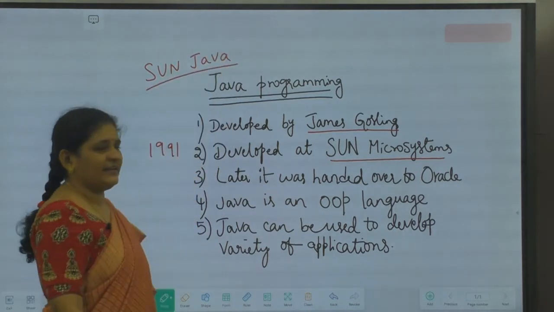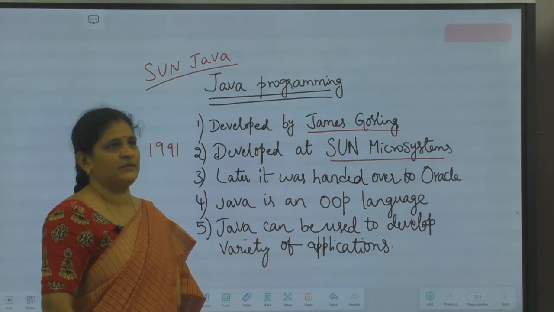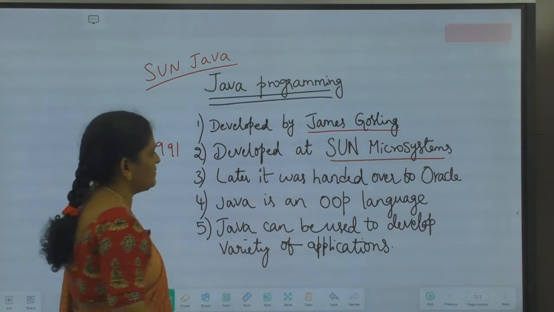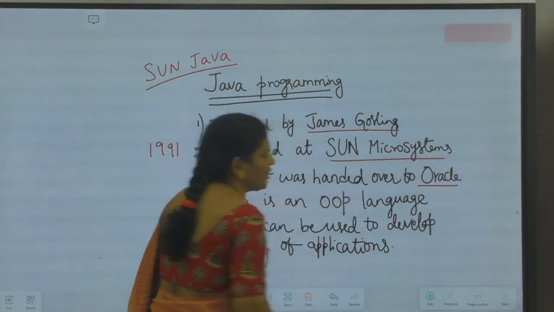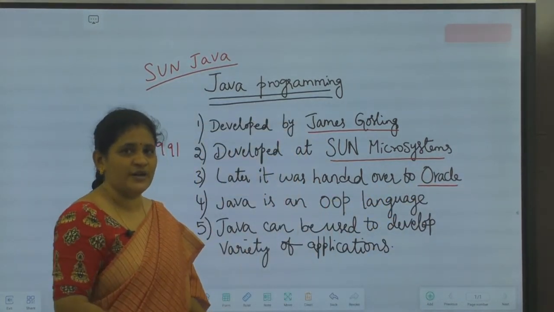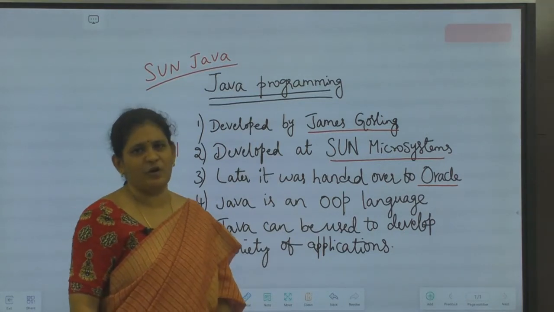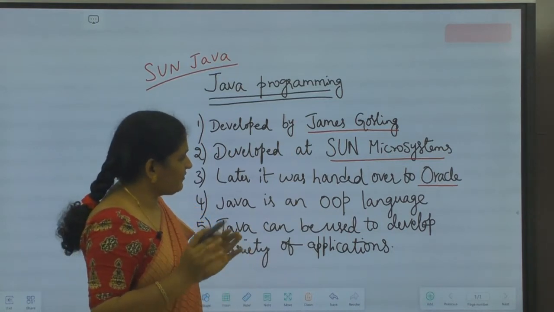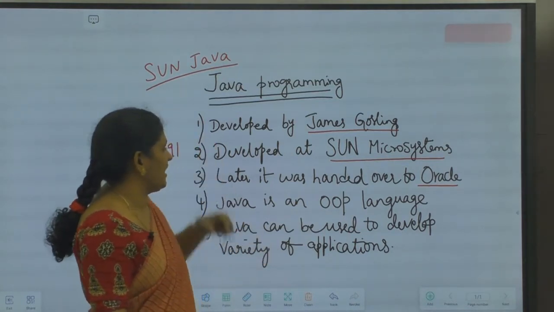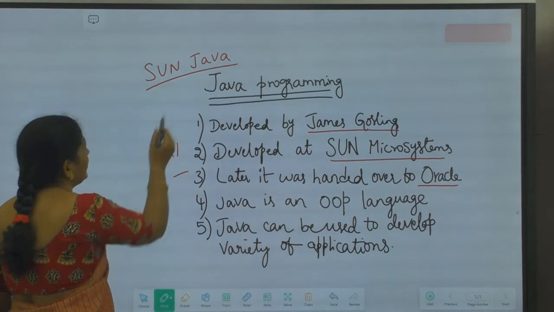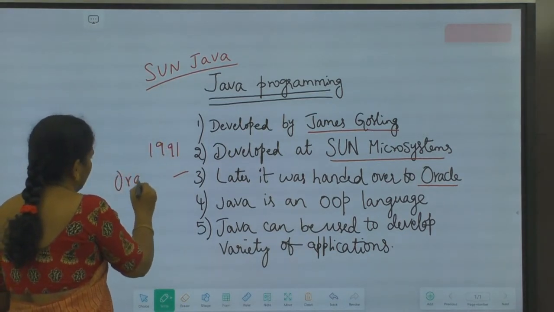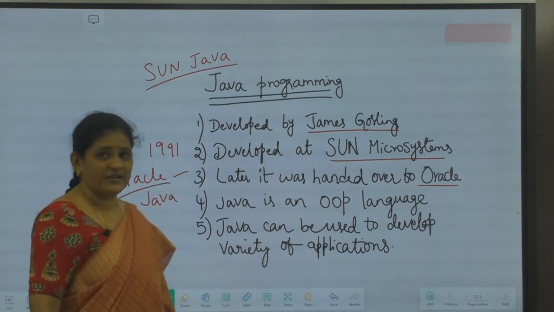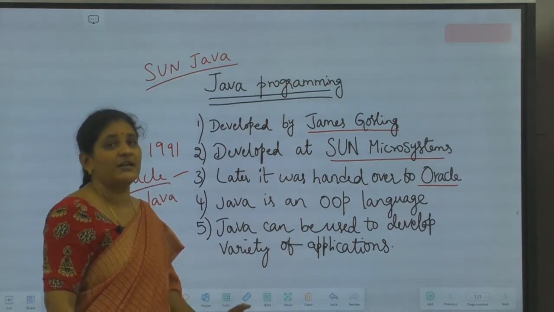Later, around 2000 or so, Java was acquired by a company called Oracle. Everyone knows there is a company called Oracle, no? So the Oracle company acquired Java. So now we are calling Java not Sun Java, but Oracle Java, because it was acquired by this company.